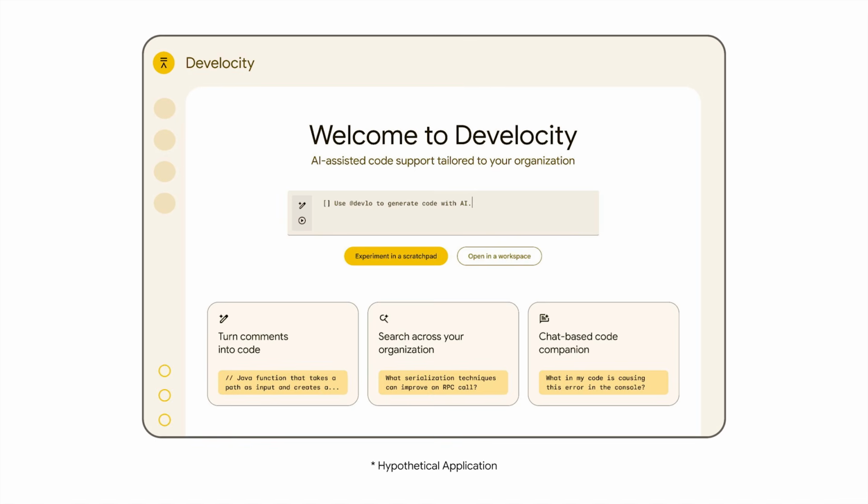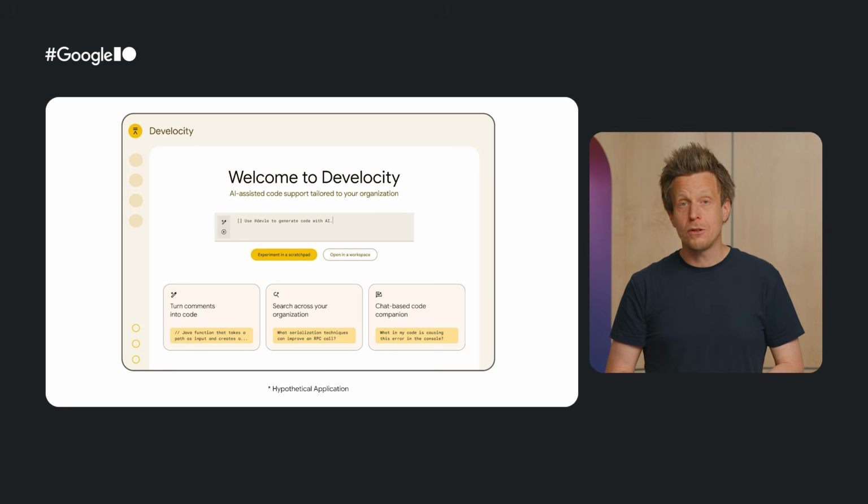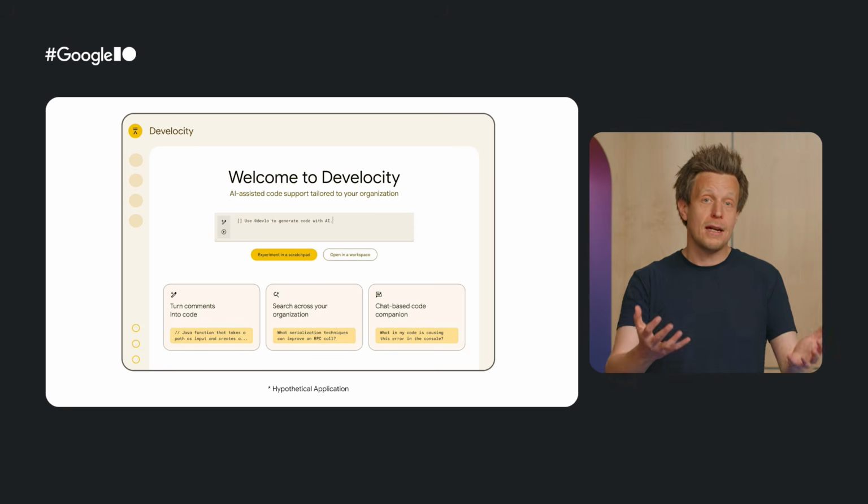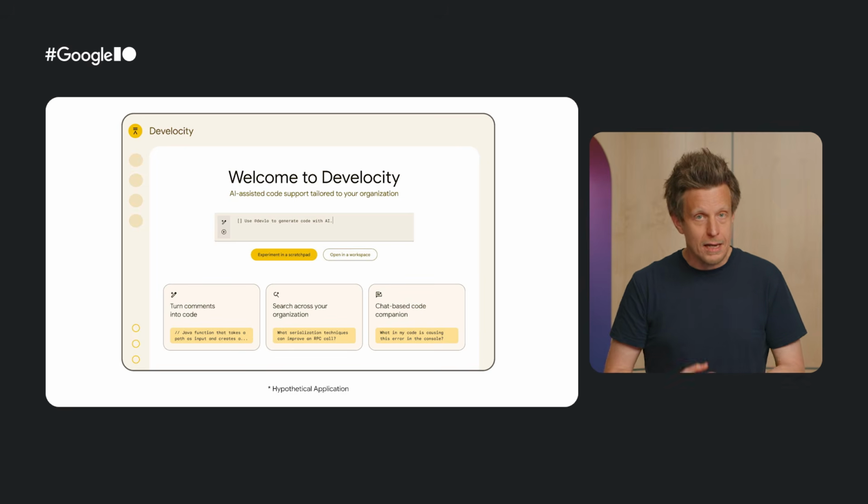To make this highly practical, we're going to apply these concepts to a hypothetical enterprise product called the Velocity, an integrated development environment that uses generative AI to help developers write, test, share, and manage their code. The Velocity's models are trained on the organization's corpus, and it has AI coding assistants and agents designed to increase developer velocity while maintaining strict code consistency.